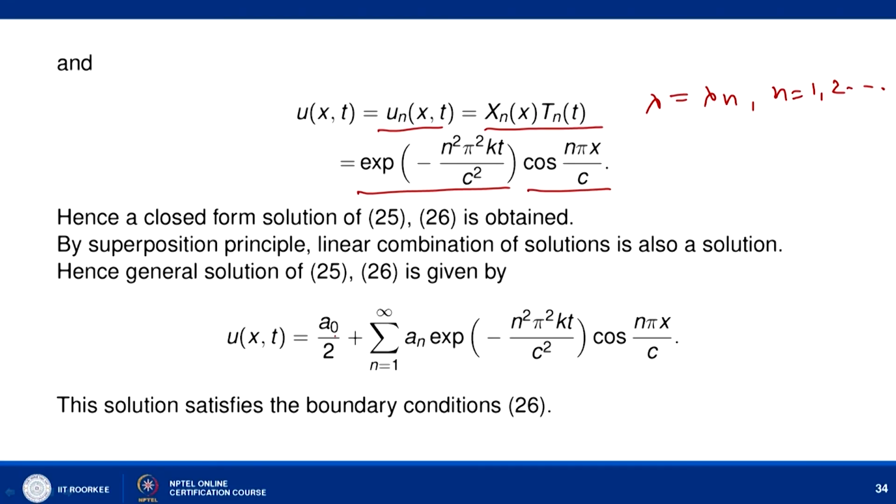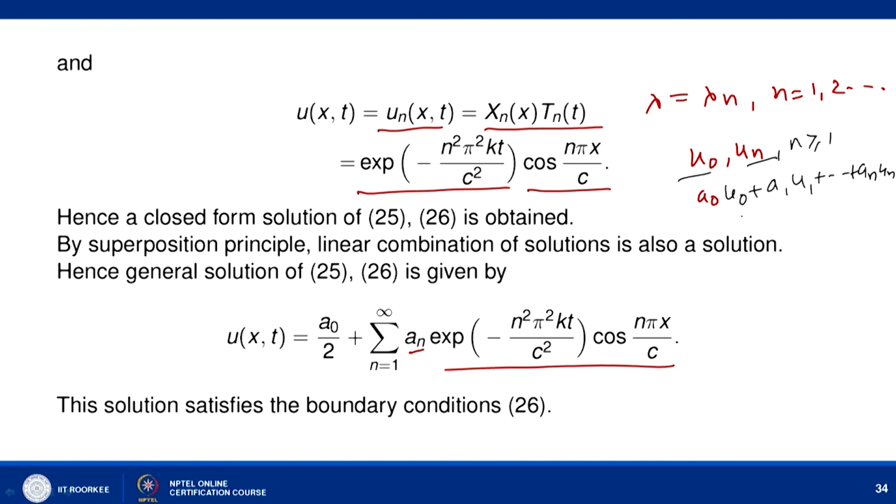So a naught u naught is a naught by 2, plus a n u_n(x,t). We already have solutions u naught and u n, so a naught u naught plus a1 u1 plus so on, a n u n will also be a solution.